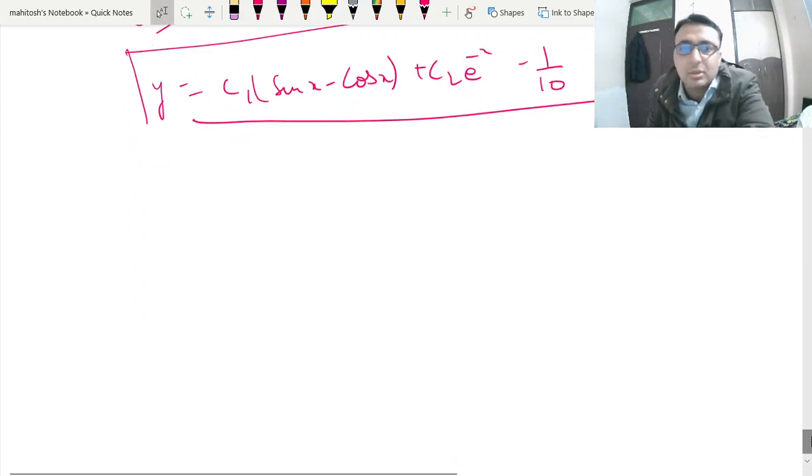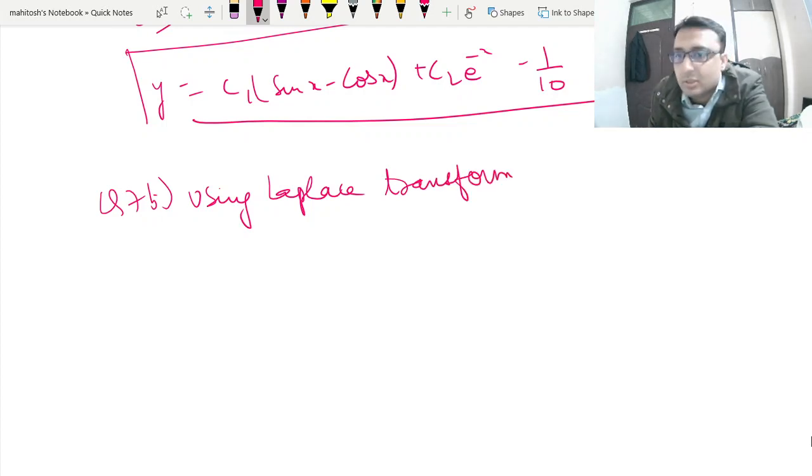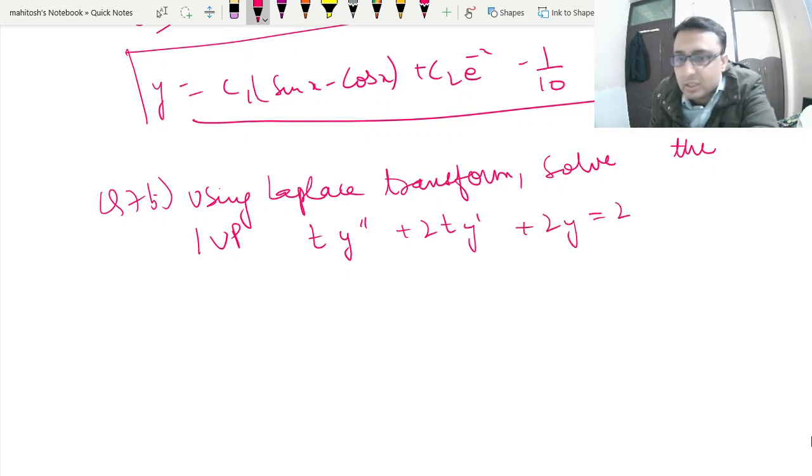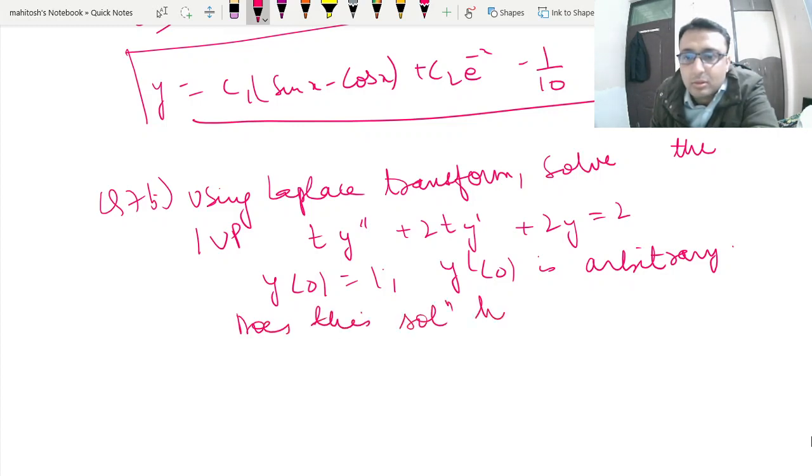Now the next question is your question number 7b. Using Laplace transform, solve the initial value problem t y double dash plus 2t y dash plus 2y is equal to t, with y(0) equal to 1 and y dash 0 arbitrary. Next, they have asked whether this equation has a unique solution or not.